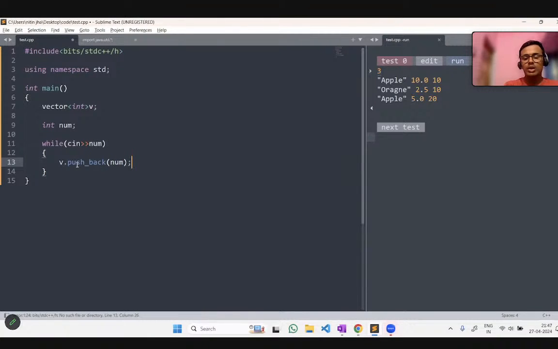And after inserting multiple values, whenever you get a value which is not valid to be taken as input, that means your input has ended there. Then you are done inserting all the elements in your array without knowing the size of the array. So this is a property. Without knowing the size of the array, you can do it in this way. So please remember this concept: how you will insert different numbers as input without knowing how many numbers you have to take. So this is the way.